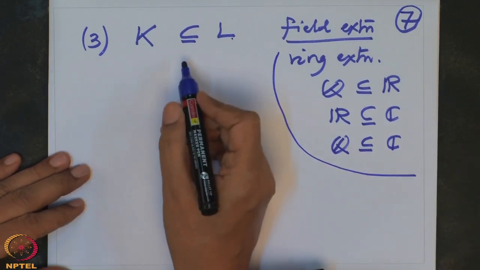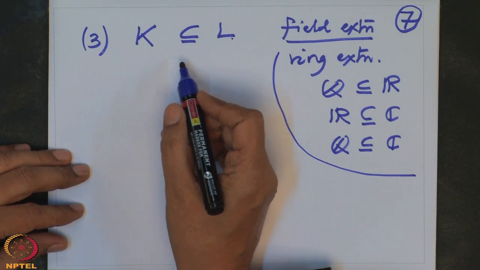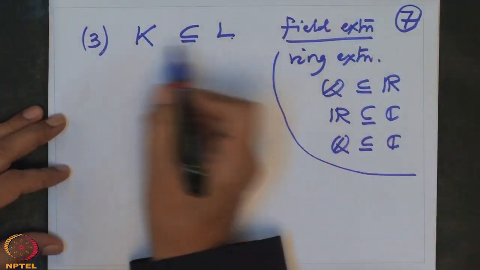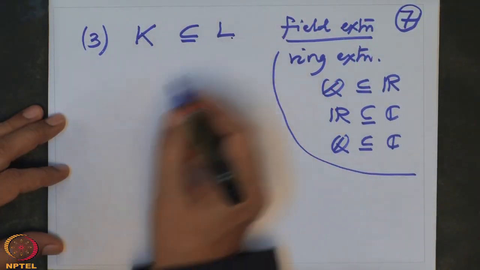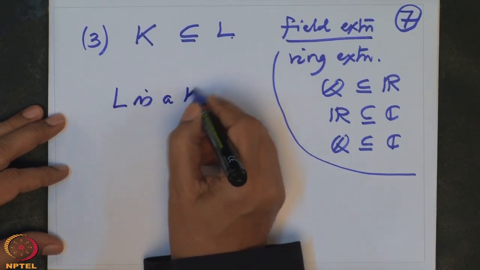And that is one of our requirements today: I want to extend the field so that the given polynomial has zeros in a bigger field. All zeros, in fact. I want to extend the field in such a way that a given polynomial in K[X] has all zeros in the bigger field. It may not have zeros in K. So in any case, when you have such a field extension, then the upper one, L, is a K algebra.